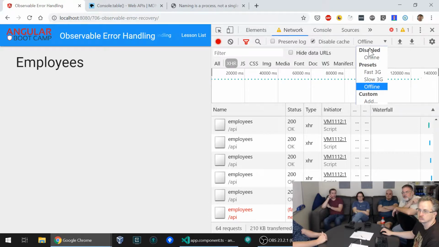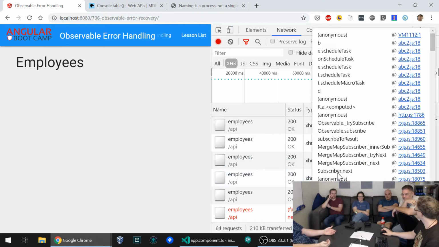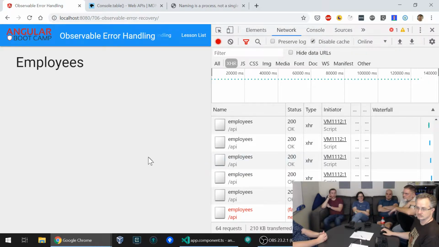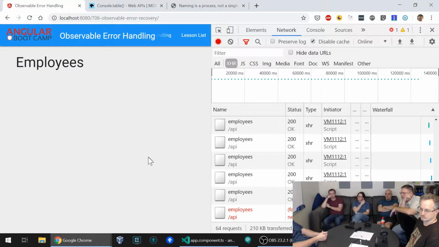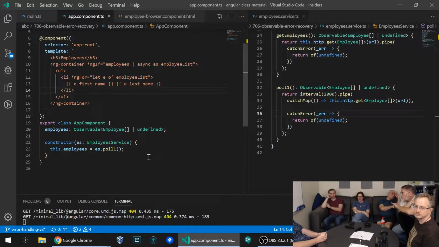We'll verify if we go back online that it does not come back. It doesn't magically come back to life. If it did, then this would be a different video from this point forward as we debug what's wrong with Angular. It would also fail every 2,000 milliseconds too. It would continue to fail. No, because the observable poll would have been canceled. Well, like if we had it the right way though. Yeah, exactly. But that's not necessarily obvious to someone seeing this the first time. But that is a really good point. So I think the only thing we need to do is inside of the switch map.